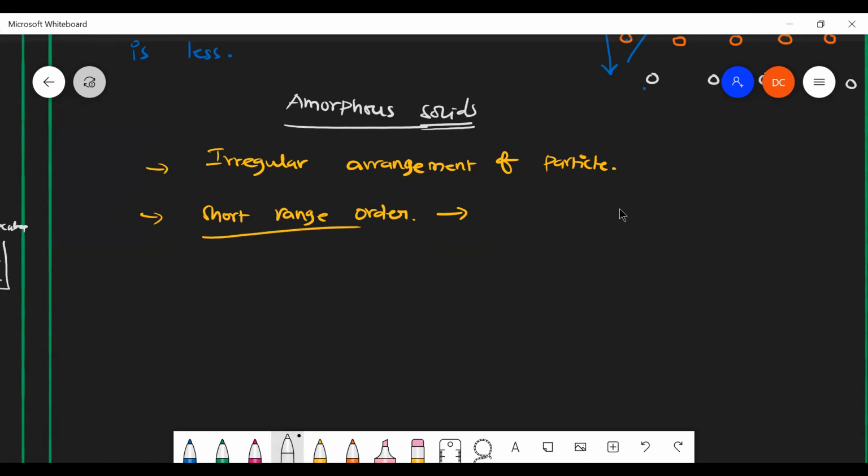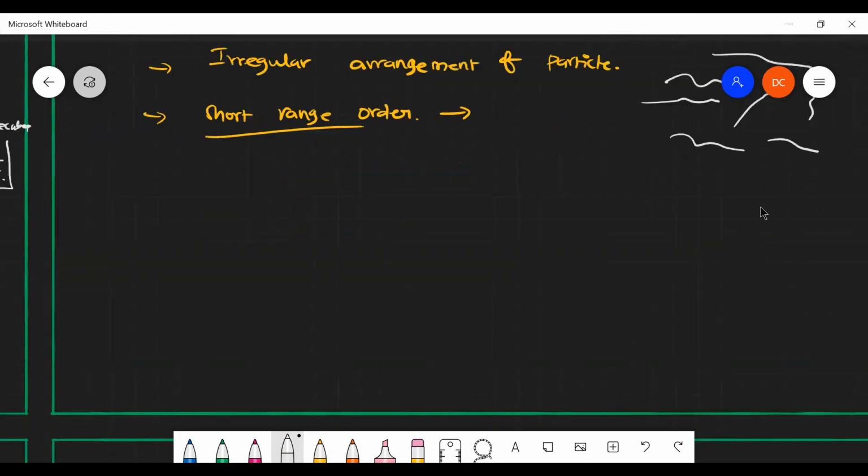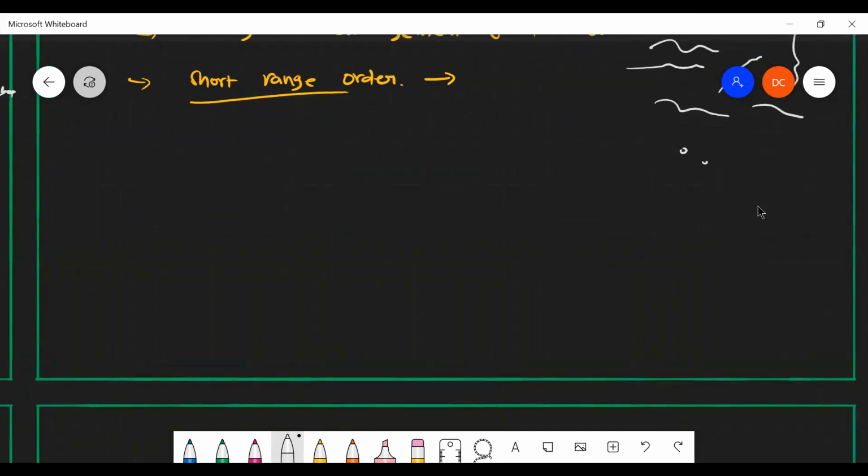So it's not going to be one long chain like this. It can have a chain like this, chain like this, chain like this. It has some cutting chain like this. So likewise the small chains are there, and here also the arrangement of particles is irregular. So irregular means what? Say for example, you assume these are all the constituent particles. In those constituent particles, the arrangement will not be proper. If there is no proper arrangement, so no problem with that.